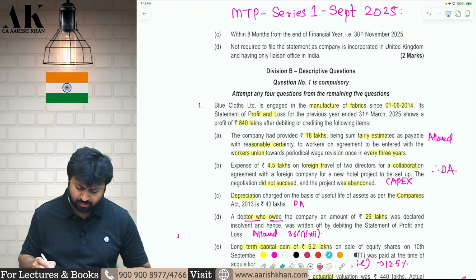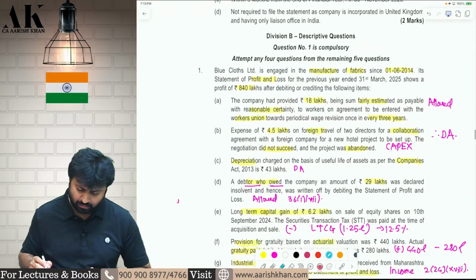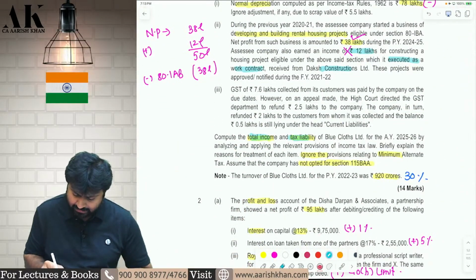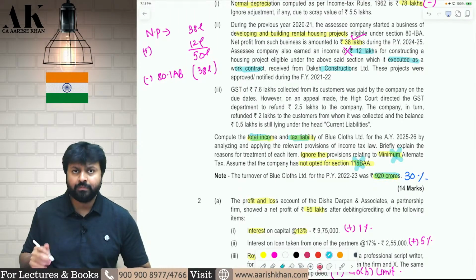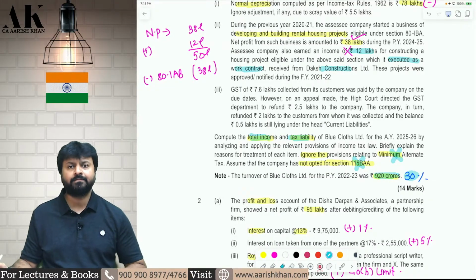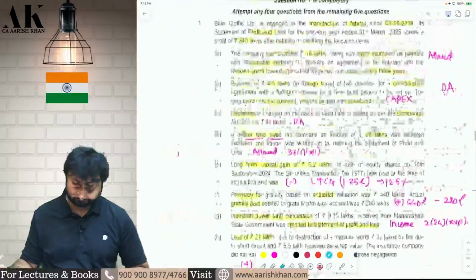Let's start with the first question. Question number 1 over here. What are they asking? They are asking total income and tax liability, ignoring minimum alternate tax and ignoring 115BAA. The turnover of the last to last year is 920 crore. So it is more than 400 crore. Therefore, this is 30%. The tax rate will be 30%.